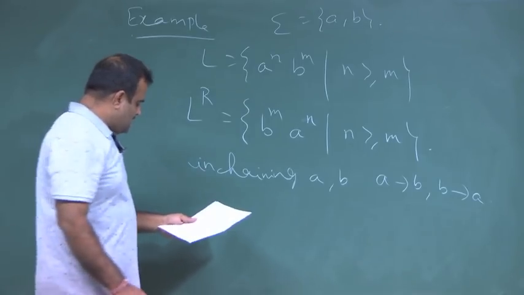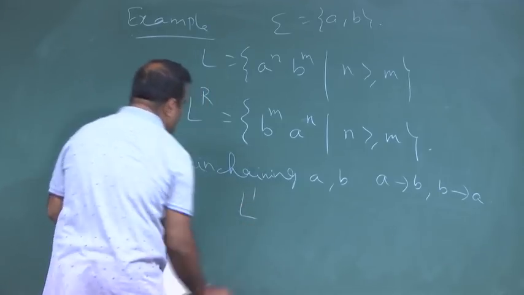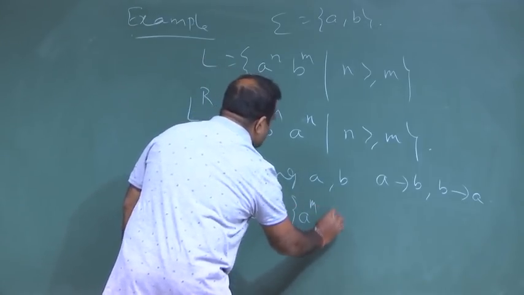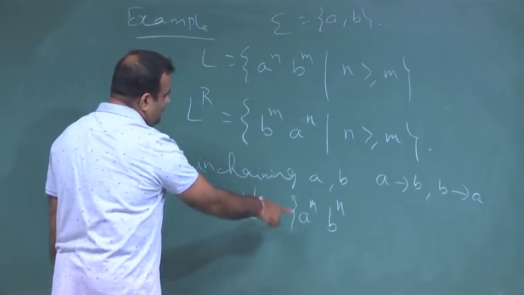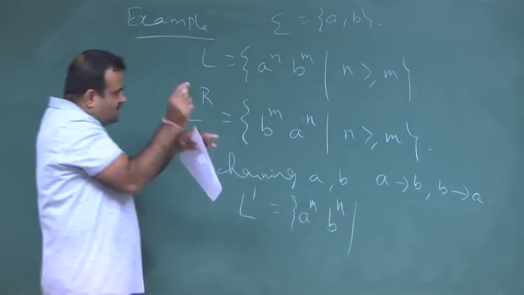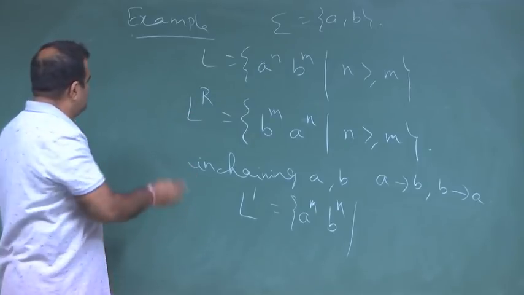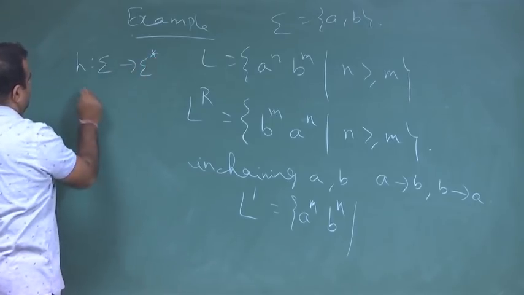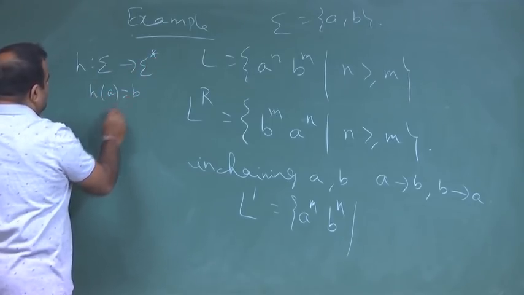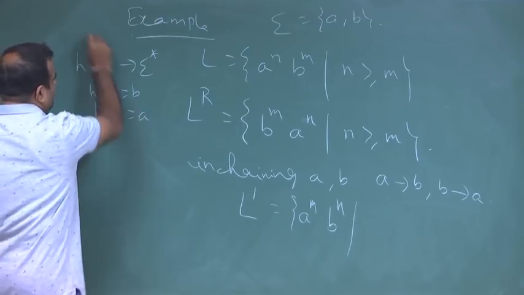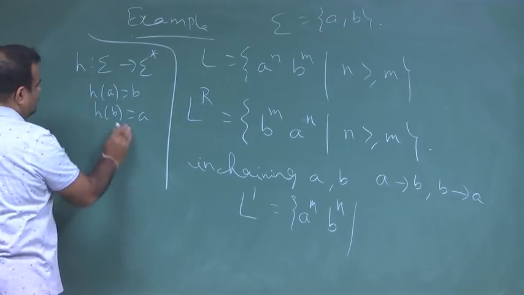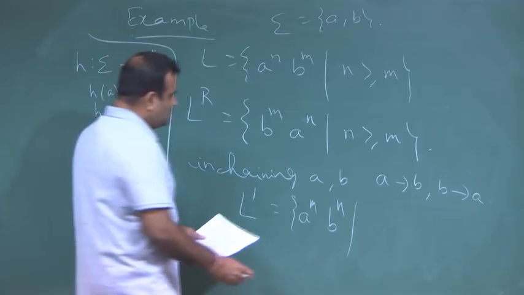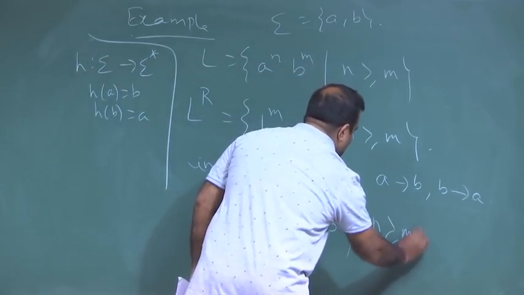If you do that, then we get L prime, which is basically a to the power m, b to the power n. We are exchanging a by b and b by a. So a is going to a particular string and b is going to a particular string. Under this mapping, sigma goes to sigma star, where h of a is b and h of b is a. This is a homomorphism, which is a substitution, and we know the regular set is closed under substitution. Here n is greater than or equal to m.